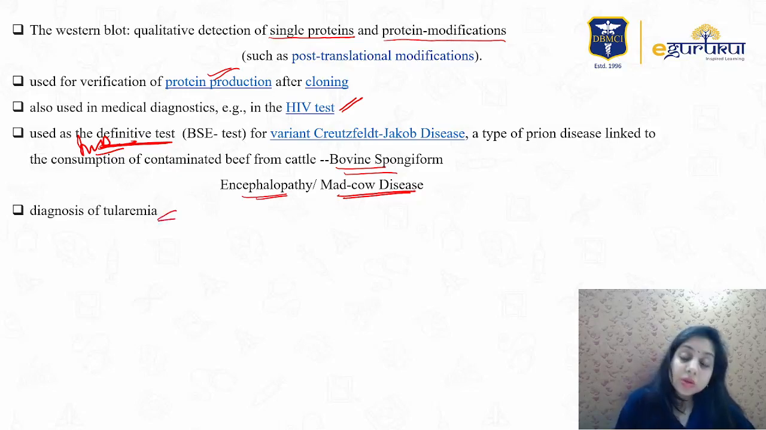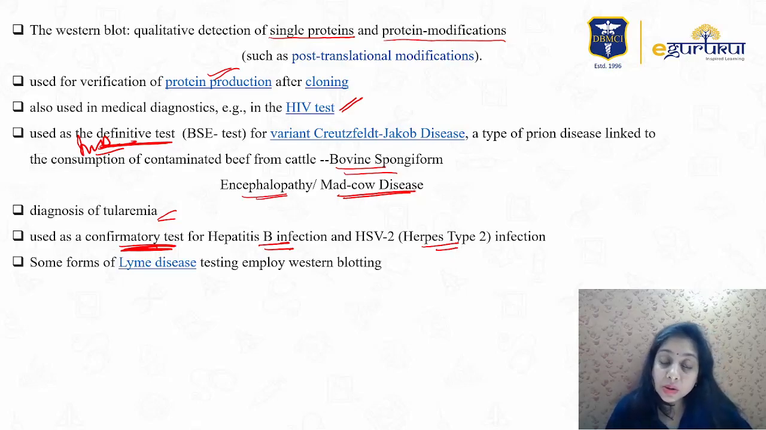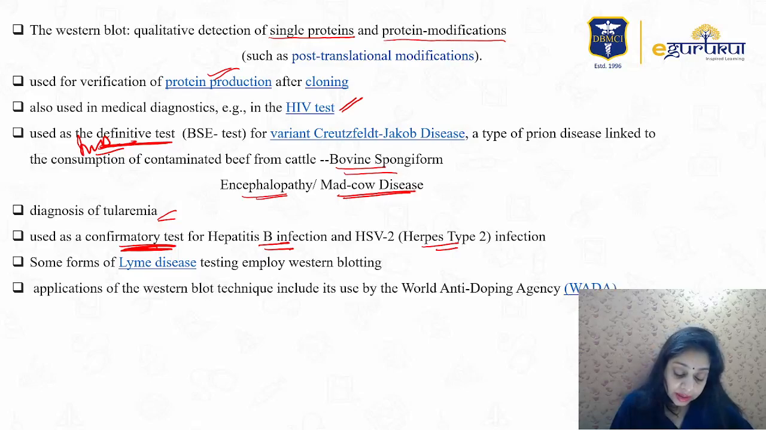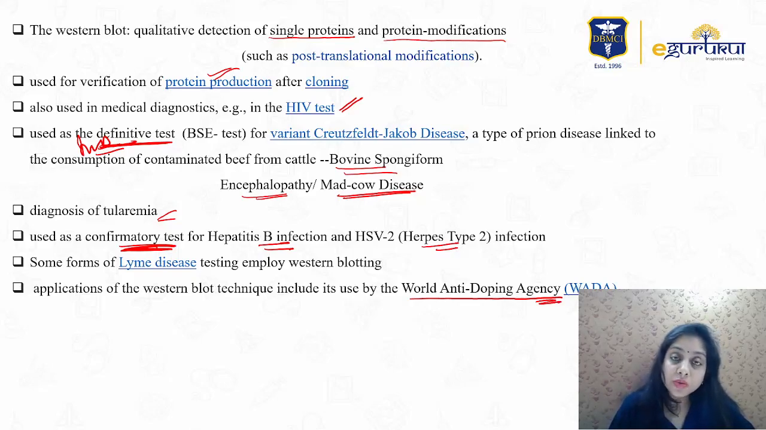Western blot is also used for tularemia. Another important point: it is a confirmatory test for Hep B and herpes type 2 infection. Some forms of Lyme disease have also been detected using the Western blot technique. And world anti-doping agencies, when athletes use steroids to enhance their efficiency, make use of the Western blot technique to detect whether there is any steroid in the blood or serum of the athlete or not.